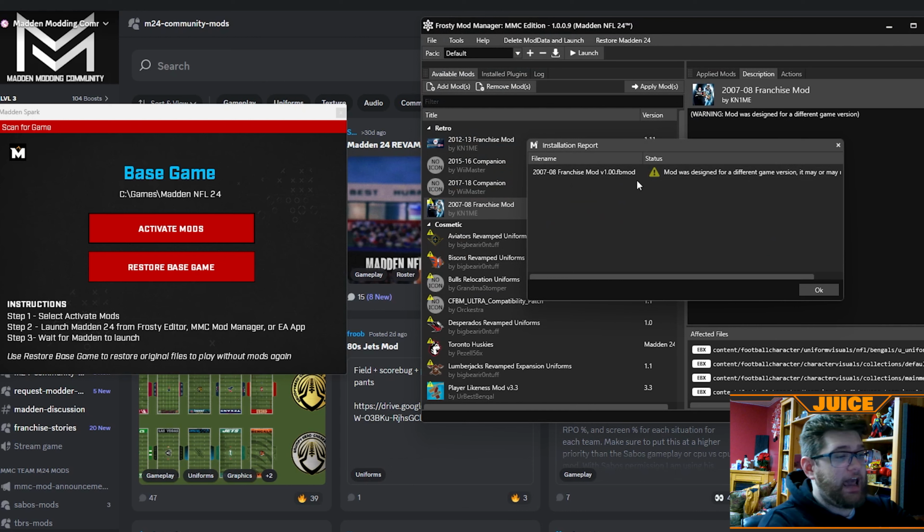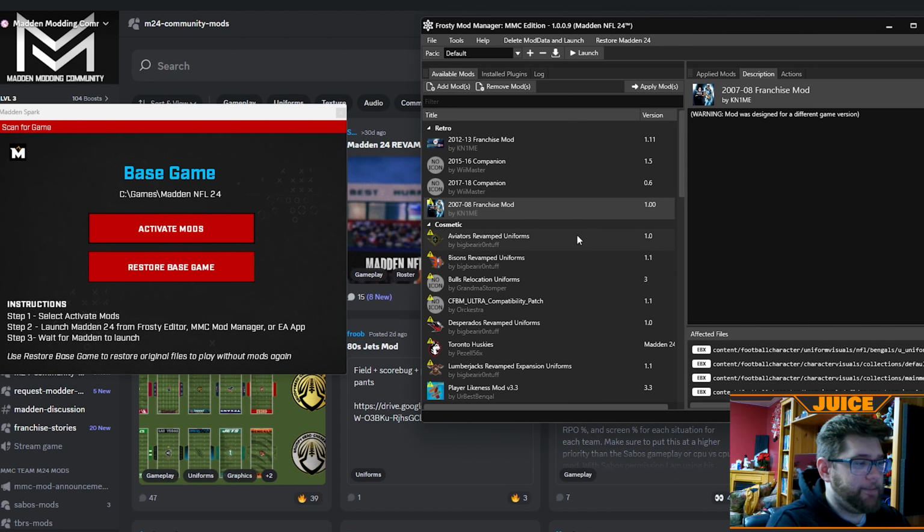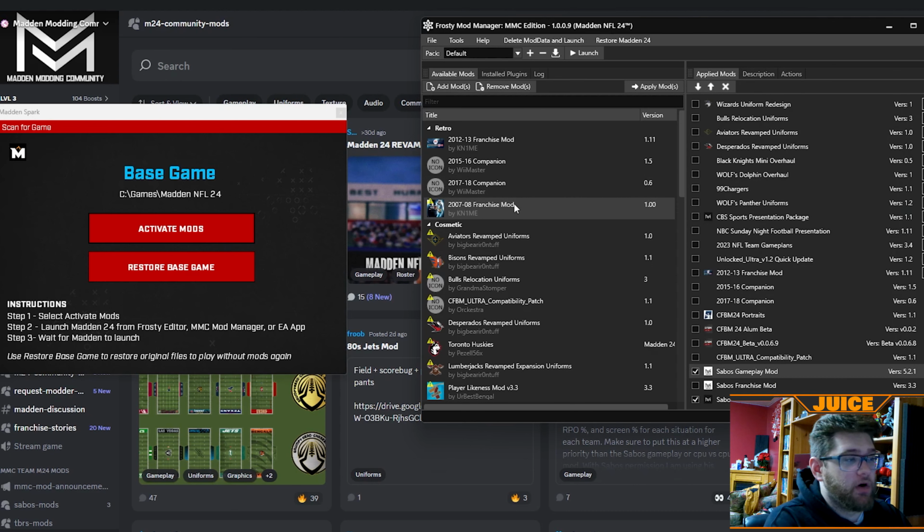And if it's not going to work for this current version of Madden, it will come up with this thing. It'll say that the mod was designed for a different version of the game. If it does come up with that, it'll give you a little triangle. That mostly means that it's just not going to work in general. For some reason, the mod just doesn't work with the new update of Madden.